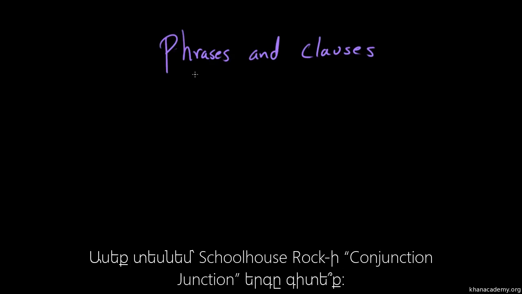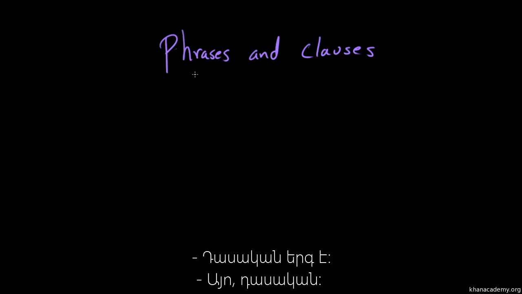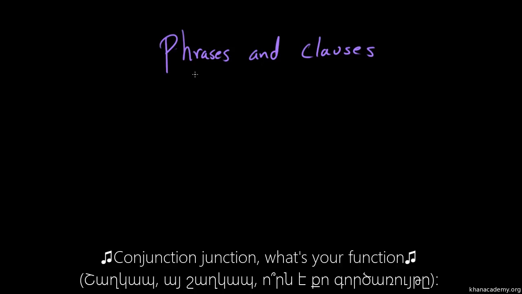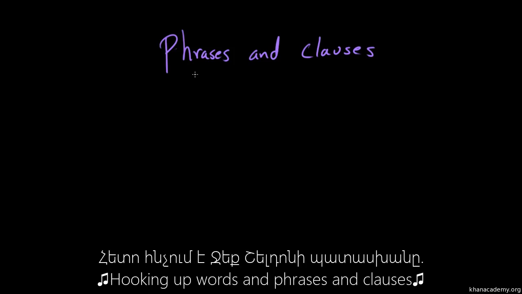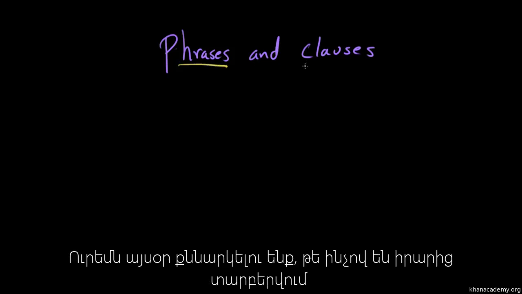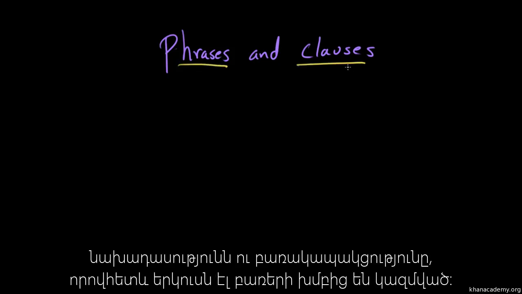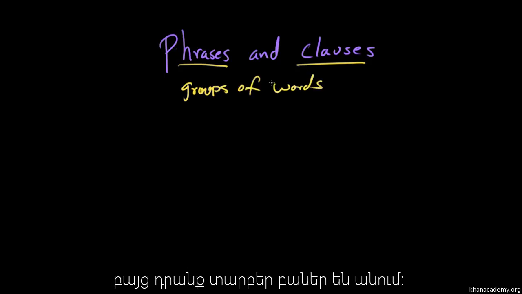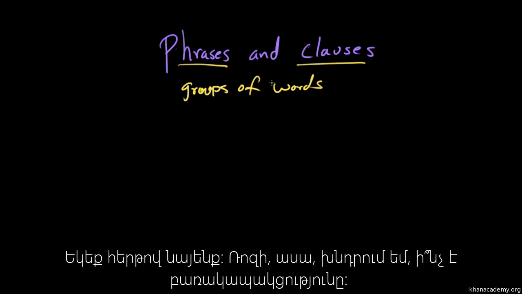So you know the Schoolhouse Rock song, Conjunction Junction. Right. Classic. So in that song, the chorus asks, Conjunction Junction, what's your function? And then the engineer, played by Jack Sheldon, goes, hooking up words and phrases and clauses. And so that's what we're going to talk about today, the difference between a phrase and a clause. Because both of them are groups of words, right? Phrases and clauses are both groups of words, but they each do different things. So let's break that down.